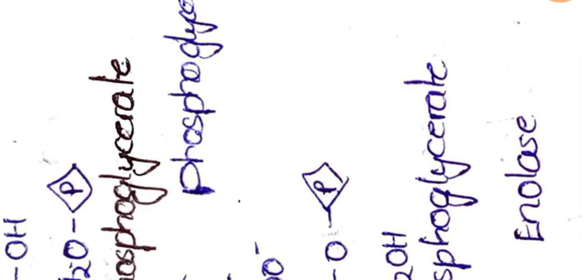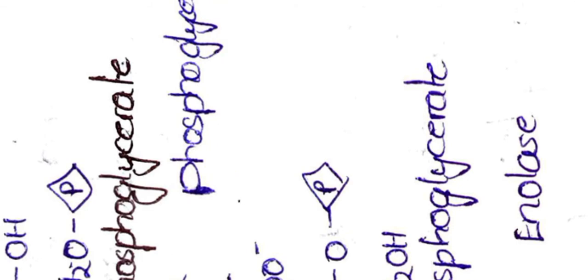During this reaction again ATP is liberated, and the enzyme responsible for the reaction is phosphoglycerate kinase. And the next reaction is this 3-phosphoglycerate is converted into 2-phosphoglycerate by the enzyme phosphoglyceromutase.